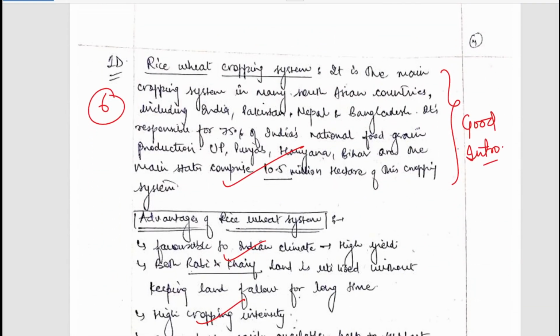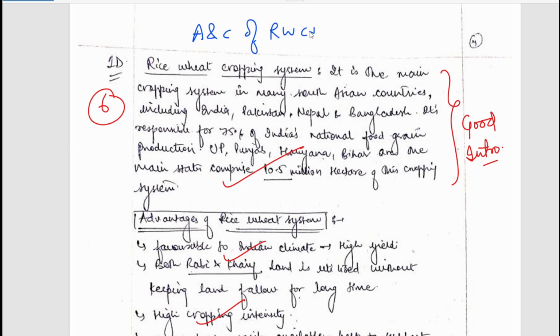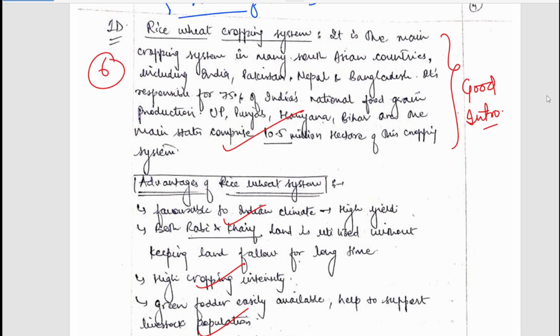Now the next question is, what are the major advantages and constraints of the rice wheat cropping system? This was the question. First of all, the student has briefly discussed the rice wheat cropping system, and how after the Green Revolution, India is highly dependent on the rice wheat cropping system.